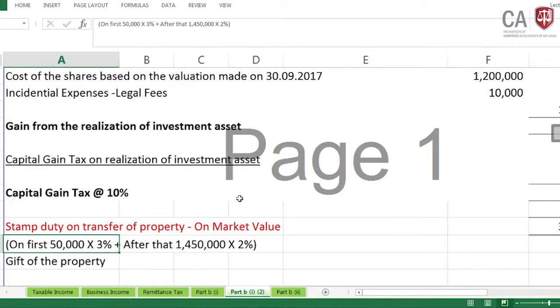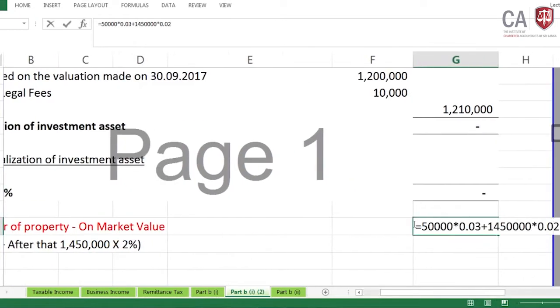On the first 50,000 at 3%, and 1,450,000 at 2%, this is the calculation based on that. It is a 30,500 stamp duty. You have to make the payment. Okay, this is the stamp duty, capital gain tax, and the gain we have done.